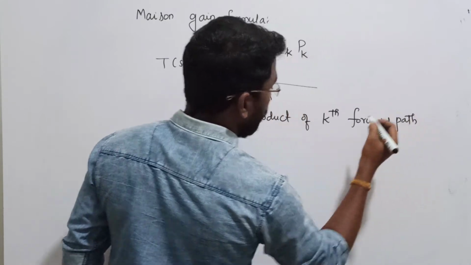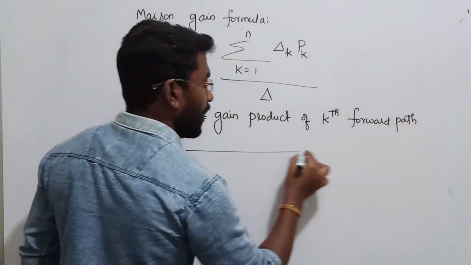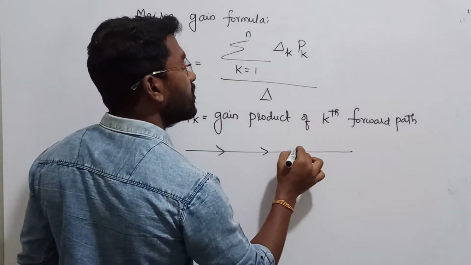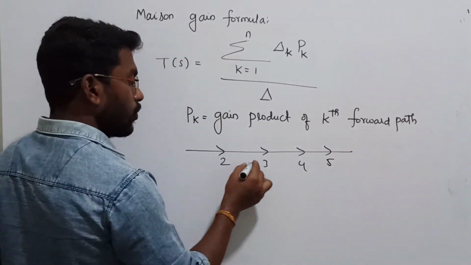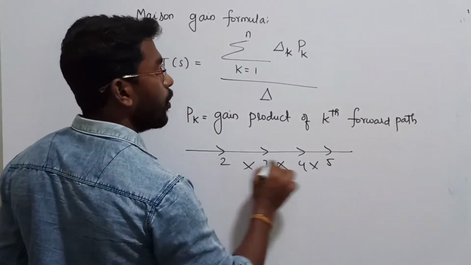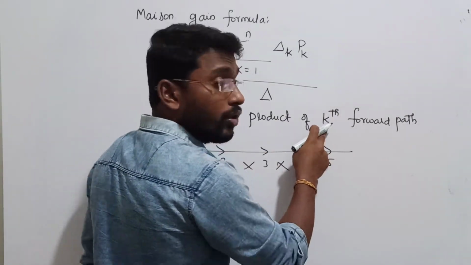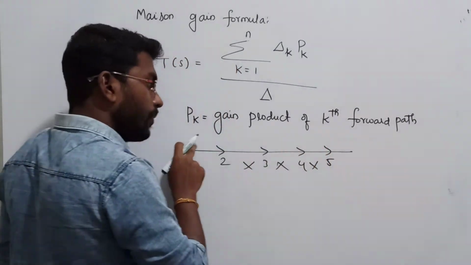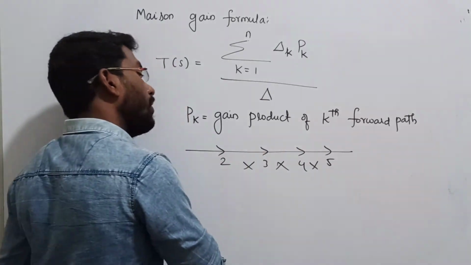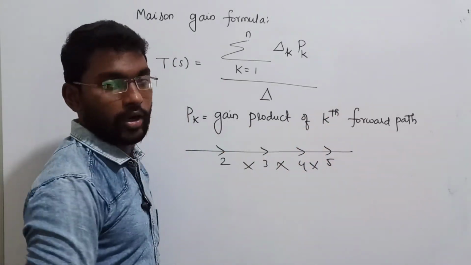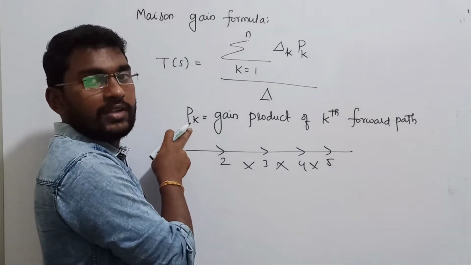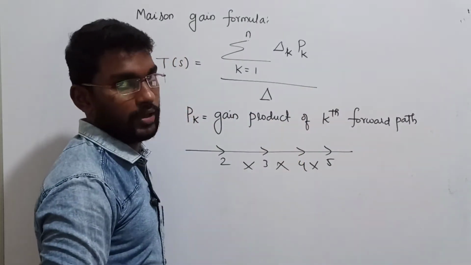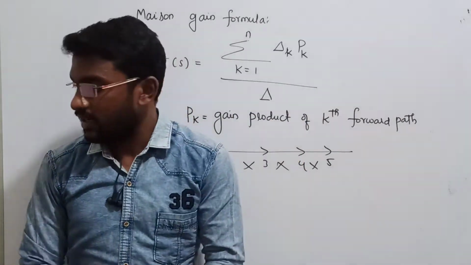What do you mean by gain product? We know, right? If I have a line, in that line all your gains will simply be multiplied. I have 2, 3, 4, 5, so multiplication. This is called the gain product of the selected forward path. Here I took the kth forward path, so I am putting the kth forward path. That's all. Clear? So this is the general formula.